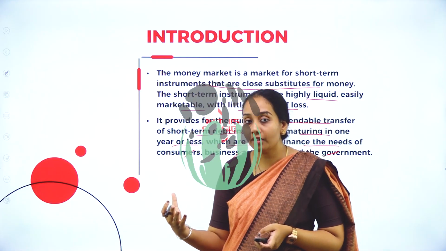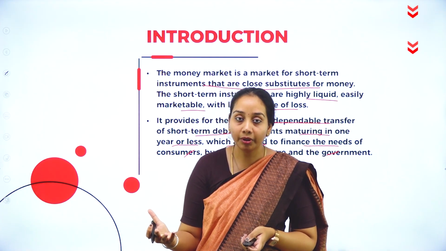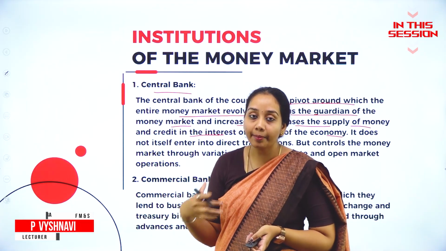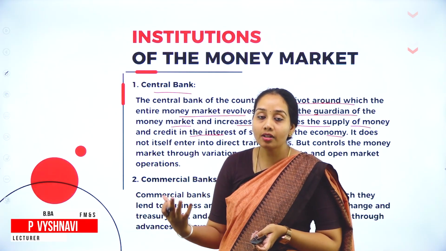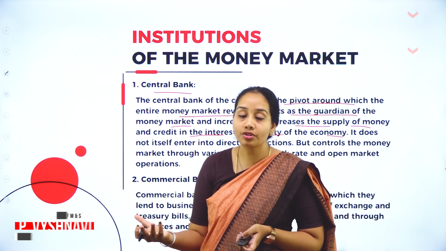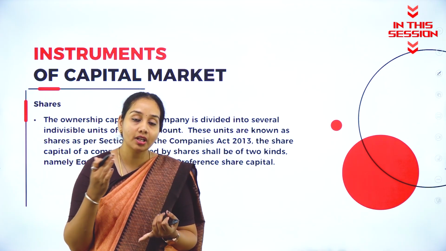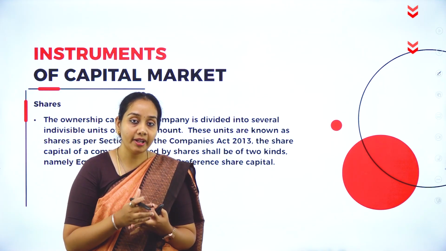Remember, money market instruments are for a short-term period of time, which is for less than a year. RBI is one regulatory apex body which usually takes care of all kinds of money market instruments. Capital market is going to consist of three types of combination, that is shares, bonds and debentures.